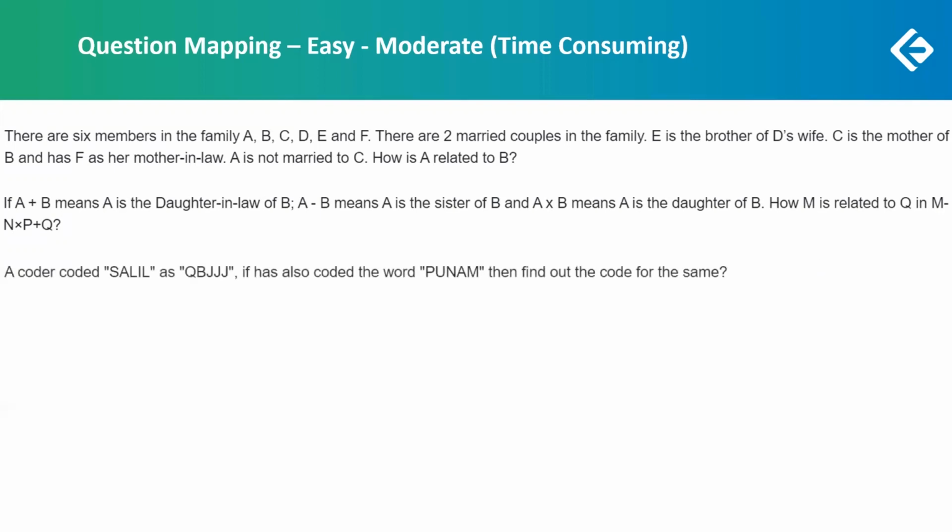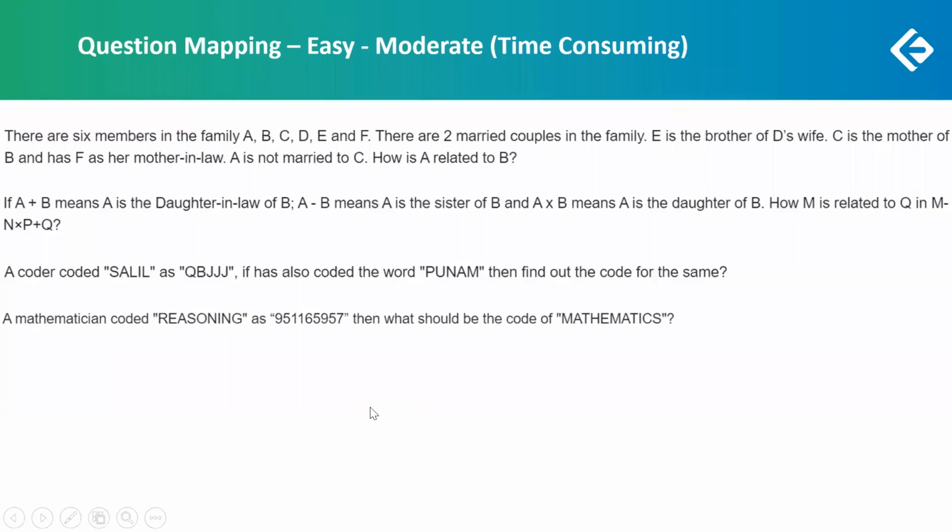Next, a coder coded this as this. Again, a coding decoding question. To break it might take some time. There was something like +2, -1, and so on. So it's absolutely fine if you are able to give it a try and crack it. That's wonderful. Then there was one more. Again, this coding decoding reasoning is coded as this. So you have to find out what the key is for this coding. Again, a simple question. I wouldn't say that it is a difficult one, but to break the code might take some time.